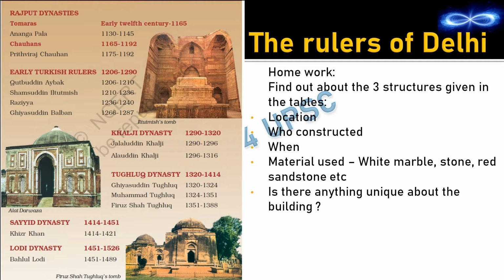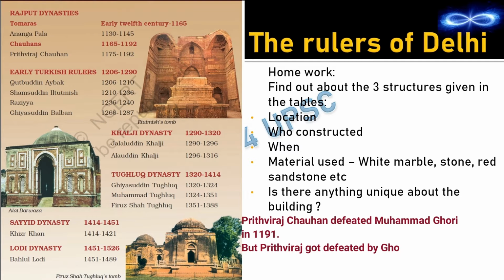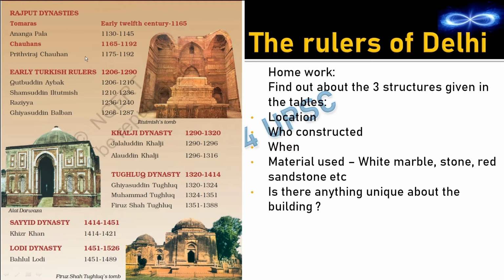So you need to remember all these dynasties in order, and the rulers also you are supposed to remember in the correct order. But here all rulers are not mentioned, only the important ones are mentioned. So first is Tomars from Rajput dynasty, and here we have got Anangapal, then Chauhans, and here they have mentioned about Prithviraj Chauhan. We had seen about Prithviraj Chauhan in the second chapter, and we saw that he was the one who had defeated Ghori in 1191. But he got defeated in 1192, and we see that he ruled till 1192. And then we have got Qutbuddin Aibak, Iltutmish, Razia Sultan, Ghiyasuddin Balban. So remember all this in order.